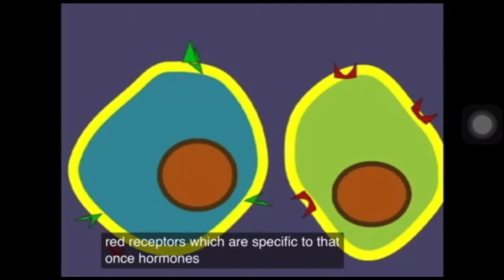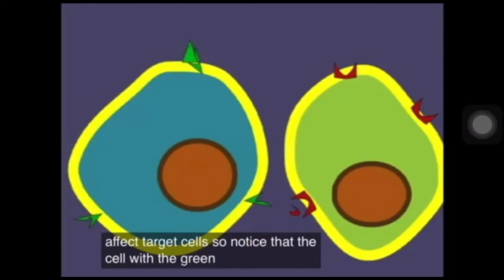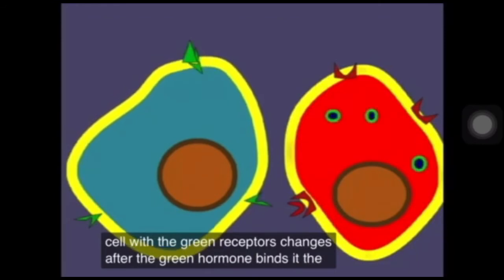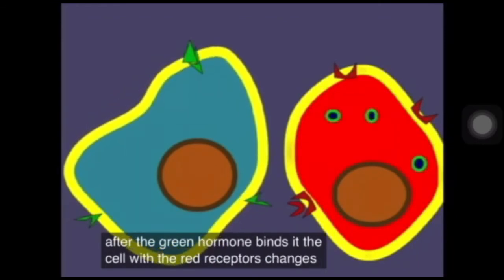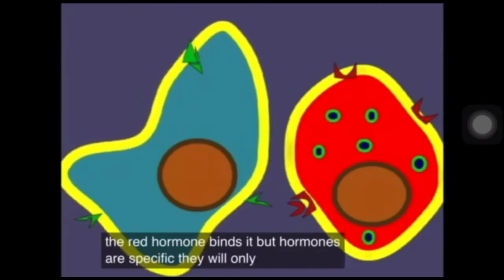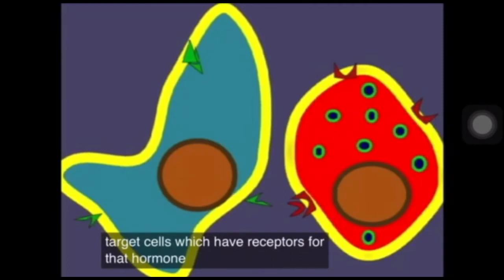Once hormones are in the blood, they will affect target cells. So notice that the cell with the green receptors changes after the green hormone binds it. The cell with the red receptors changes when the red hormone binds it. But hormones are specific. They will only affect target cells which have receptors for that hormone.